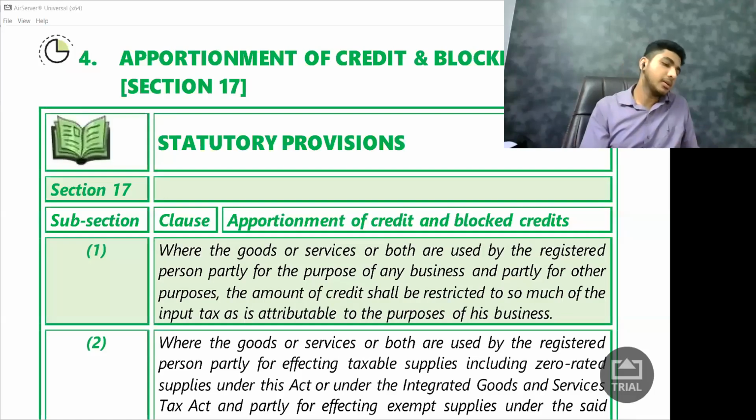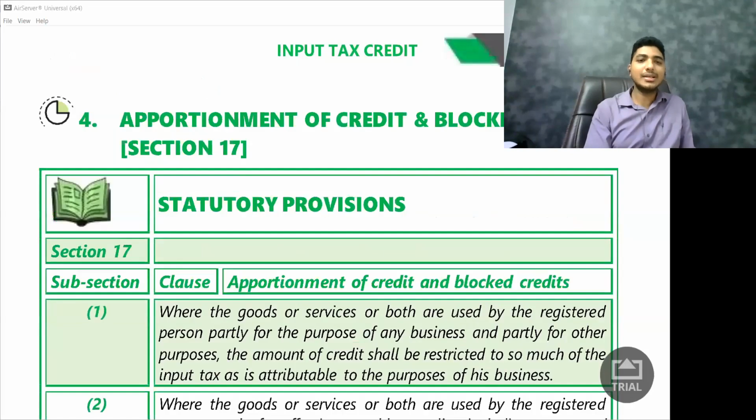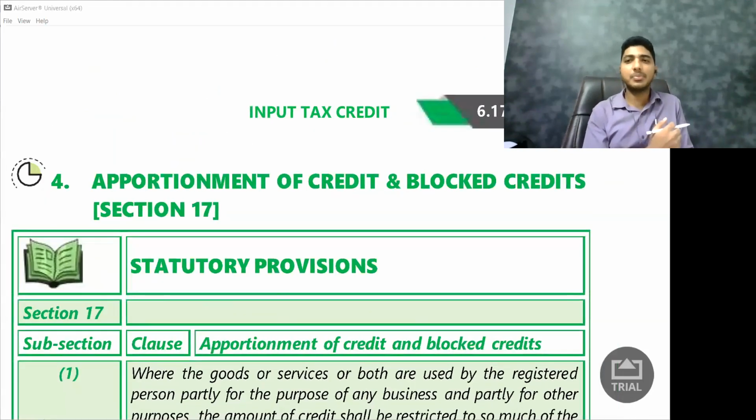Okay. So in today's class, let us start with one more section, that is section 17. In the previous class, we completed section 16 and we have a basic idea of what section 16 is. When we do the sums, we will do sums which involve application of section 16 as well as section 17. That is why I'm not doing just sums of section 16 alone. So first let us study what is section 17.